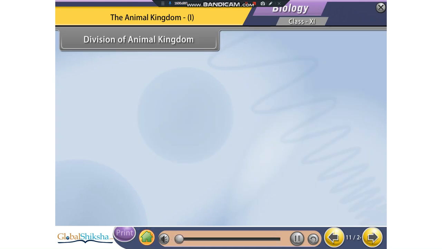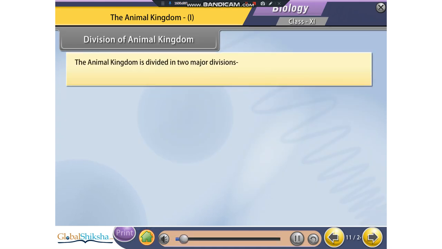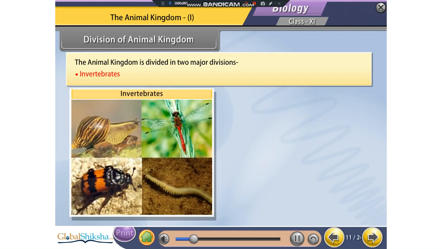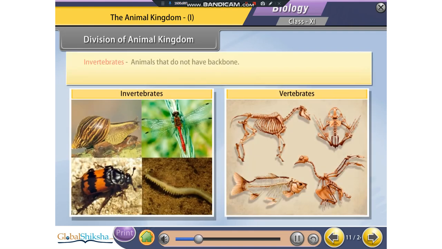Division of animal kingdom. The animal kingdom is divided into two major divisions: invertebrates and vertebrates. Invertebrates are animals that do not have a backbone. Vertebrates are animals which have a backbone.